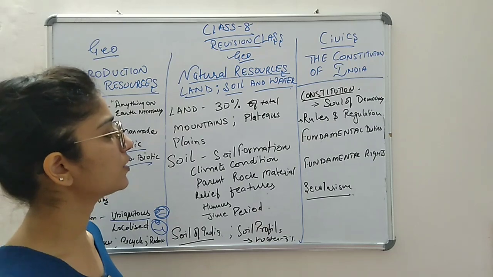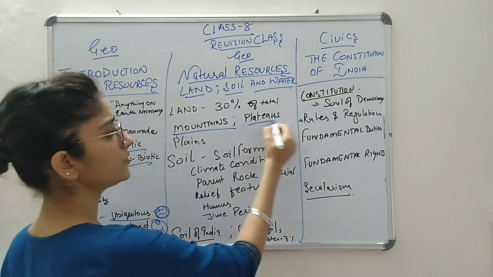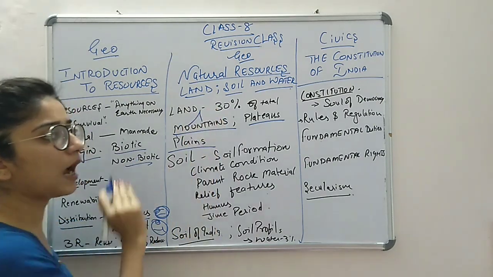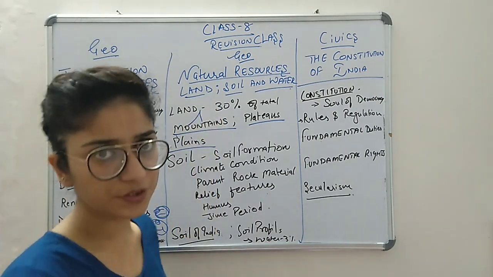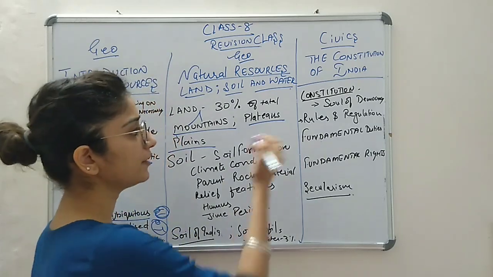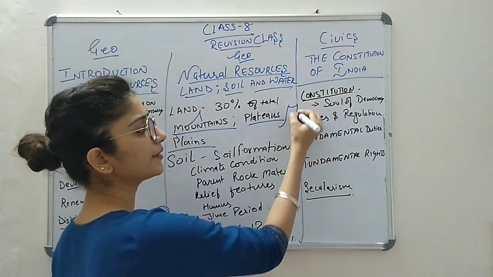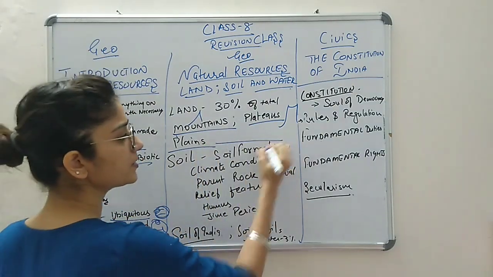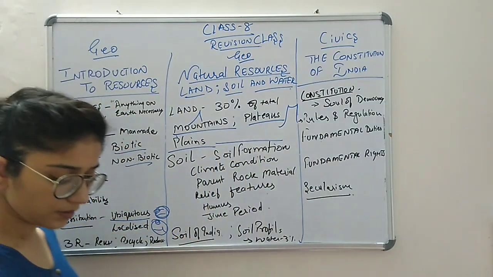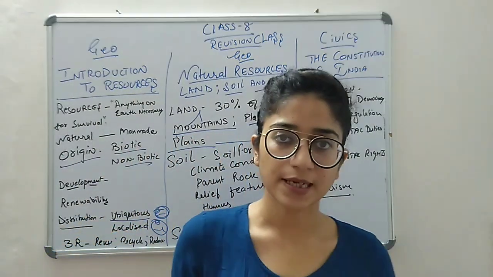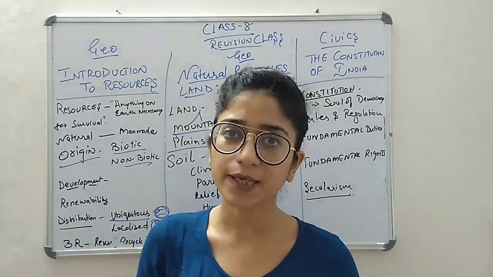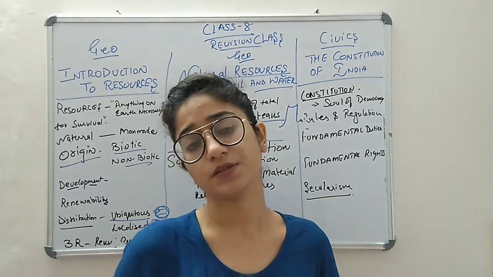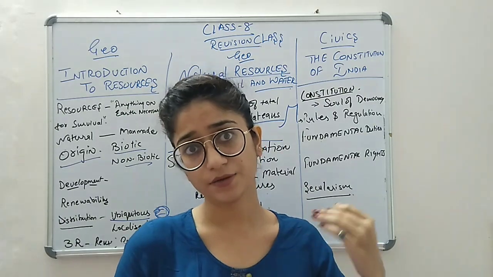Now in land, what things are there? Mountains, plateaus and plains. Mountains are regions that are at a higher level, plateaus are somewhat high but only to an extent. We have also made diagrams previously, and a plain area is at the level of the equator. If we talk about Sirsa, it is located in a plain area, right? If we talk about Shimla, it is located in the mountains, that is, a higher region.